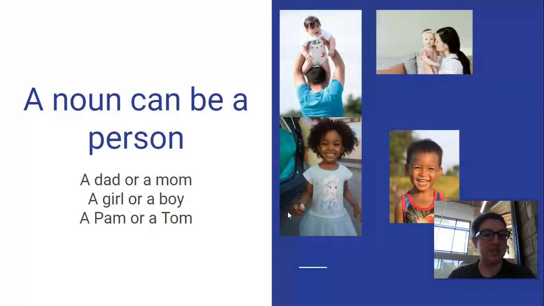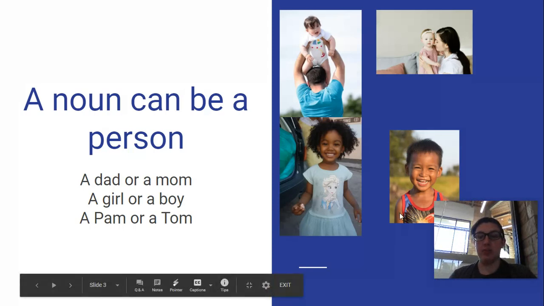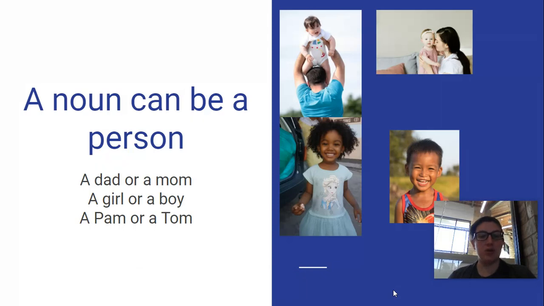A noun can be a person, a dad or a mom, a girl or a boy, a Pam or a Tom. So in this case, we're talking about the different types of people, right? A dad and a mom, those are kind of a job that someone would have, but that's a noun. A girl and a boy are the different genders of children. And a Pam or a Tom is just saying even somebody's name would be considered a noun because that name represents a person.